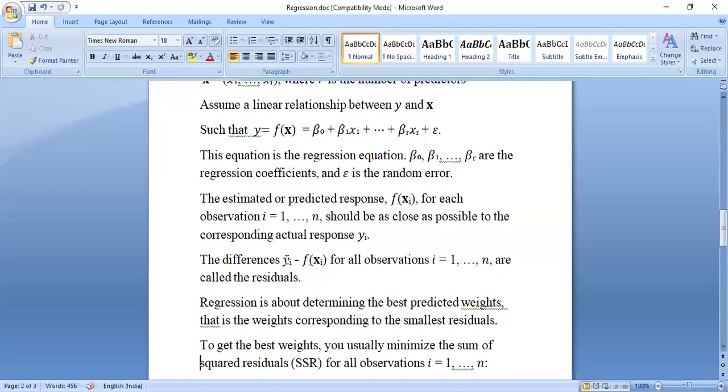Then whatever output is created for a particular row, so yi minus f of xi. So you already have the salary, and then you pass it into the regression function, so f of xi, and find out the difference between the actual salary and the regression output. So this is called the residual. This is passed to the regression function, and this is the actual salary. So the difference is nothing but the residual.